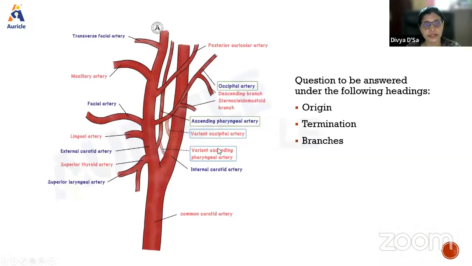So you should know the branches. How will you remember the branches of the external carotid artery? You should know the anterior branches, the posterior branches, the medial branch, and the terminal branches.